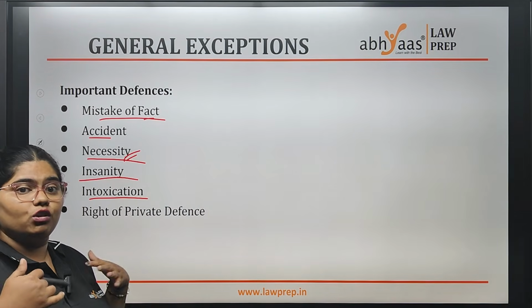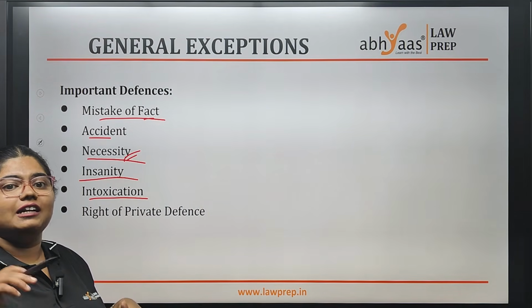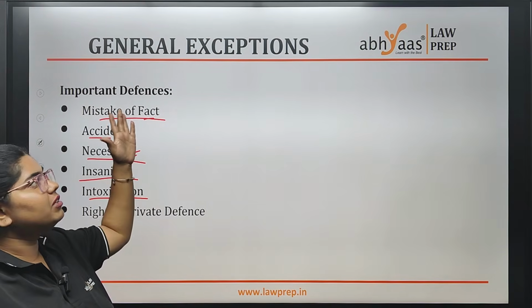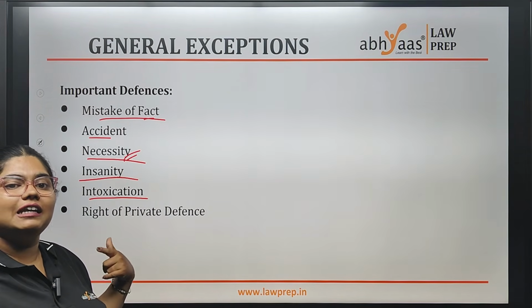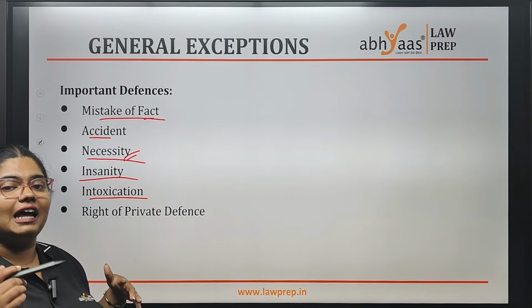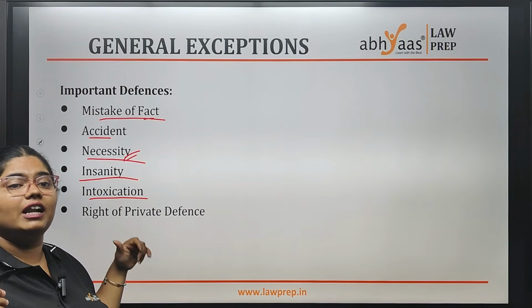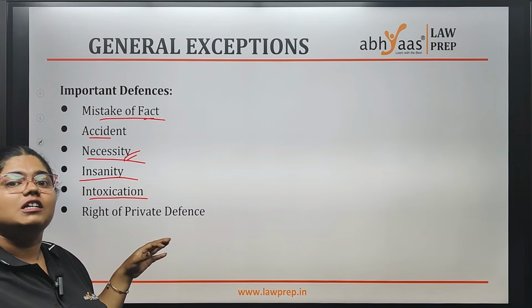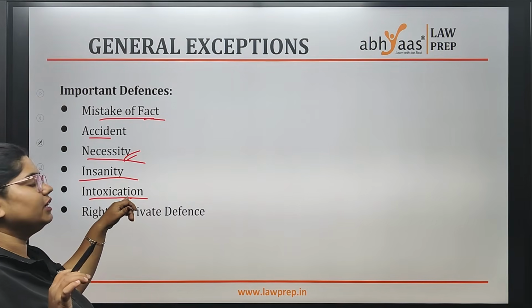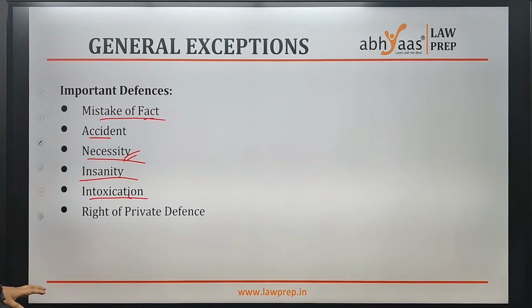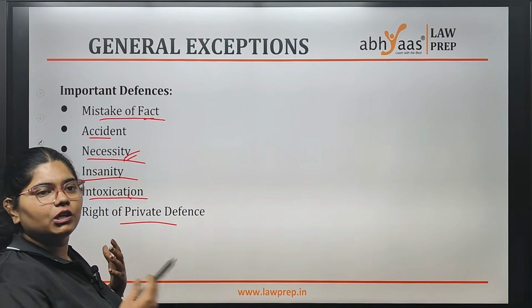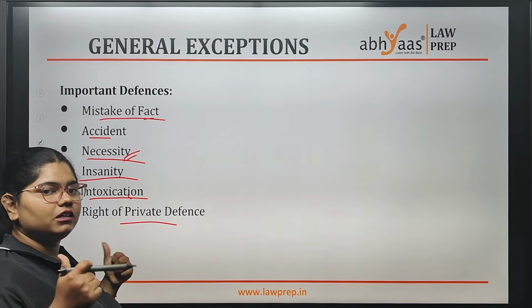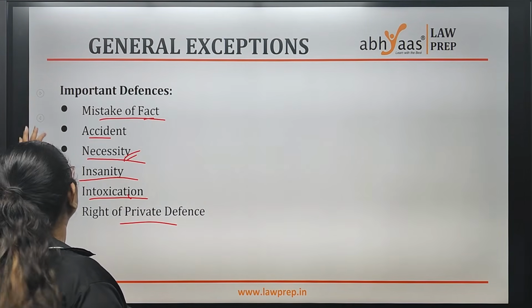If you yourself consume it and do something wrong, you can't claim this defense. It should be done by someone else. If someone has injected you with drugs or spiked your drink without your knowledge, then this defense is valid. The right to private defense: I'm saving myself or my property, then it is okay, it is not a crime.